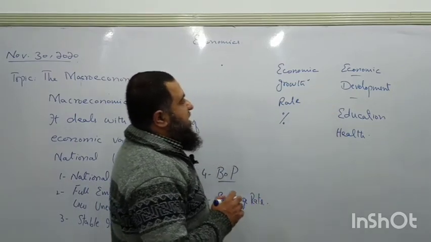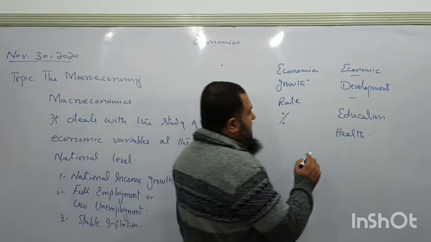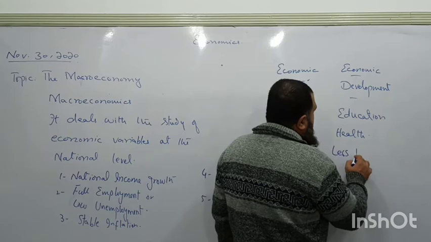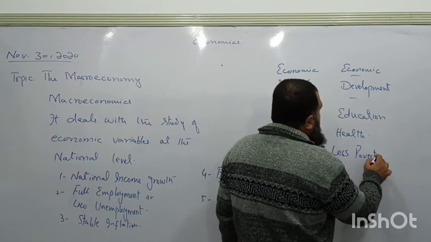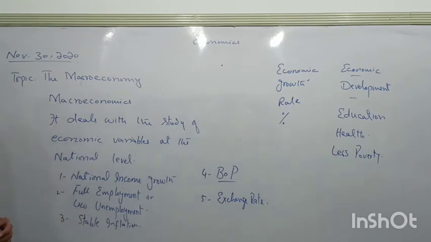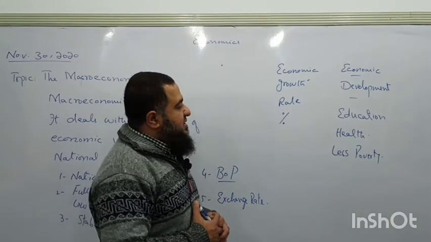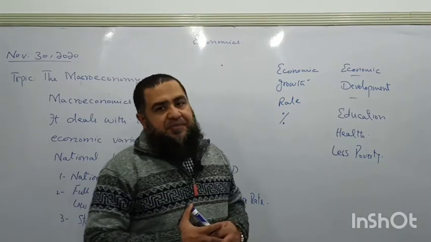Then we say economic development is taking place, and we have less poverty. What do you mean by poverty? The number of people in a country who are unable to afford the basic necessities of life, or how many people are able to earn less than $2 per day.